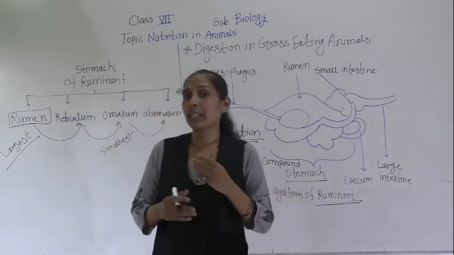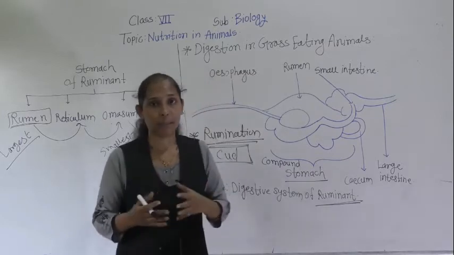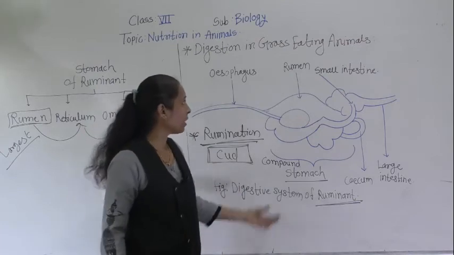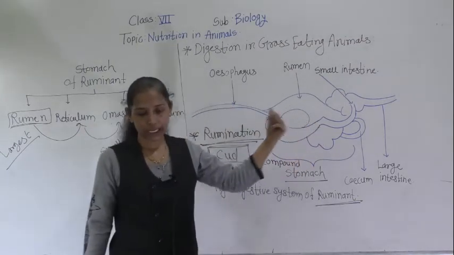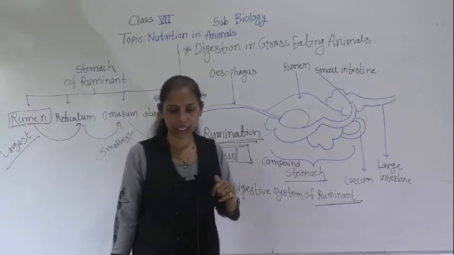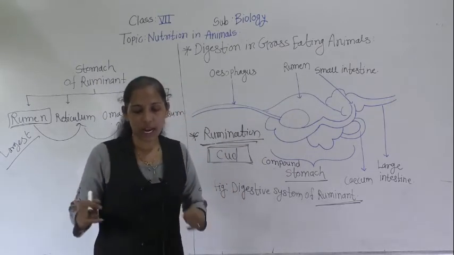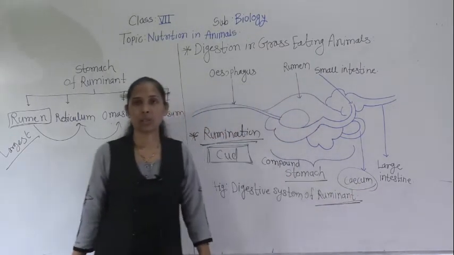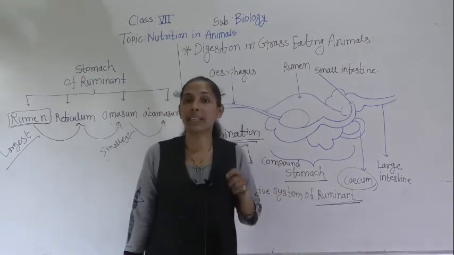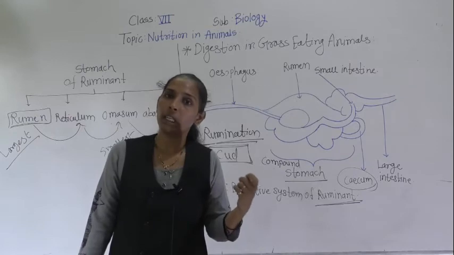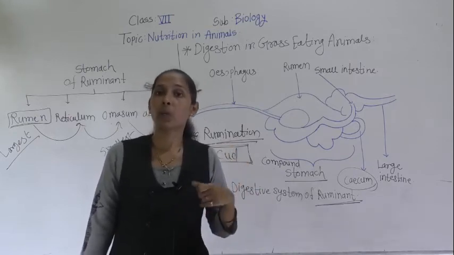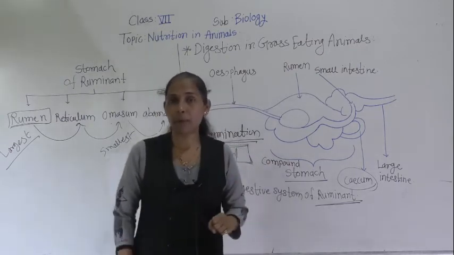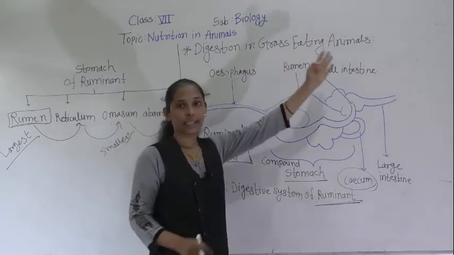Okay, also there are certain animals like the horse and rabbit that have a large sac like structure between the esophagus and the small intestine. That large sac like structure is called what? Cecum. In that cecum certain bacteria are present which help to digest the cellulose, and these bacteria are absent in human beings, that's why human beings cannot digest the cellulose. Okay, so this is all about the digestion in grass eating animals.